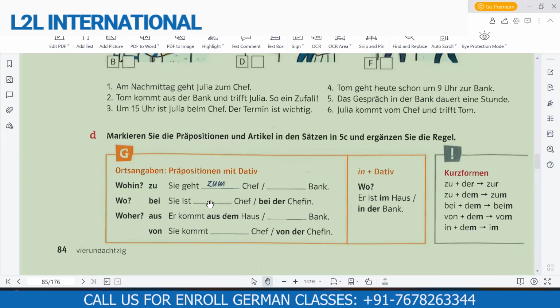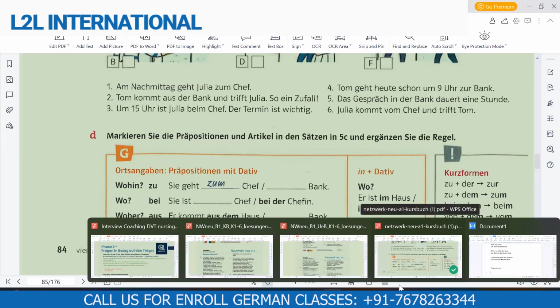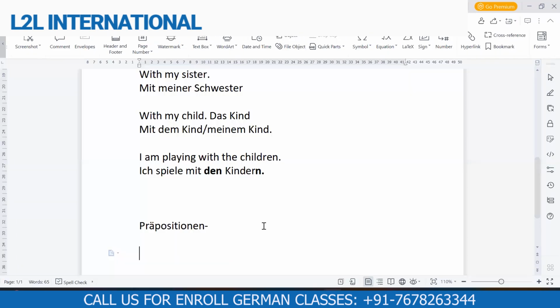So the prepositions that tell about where we are going, these are two prepositions in German that tell about the places. Okay, before that, just a reminder of the dative articles. Like the nominative and accusative, we also have the dative article. Nominative article der, accusative article den, and then the dative article is dem.